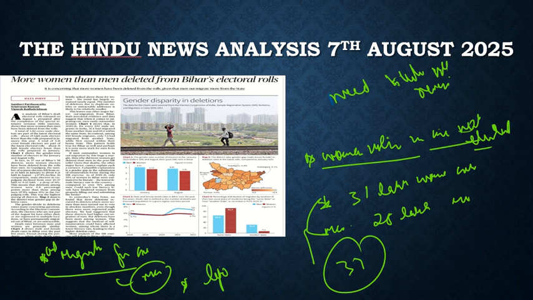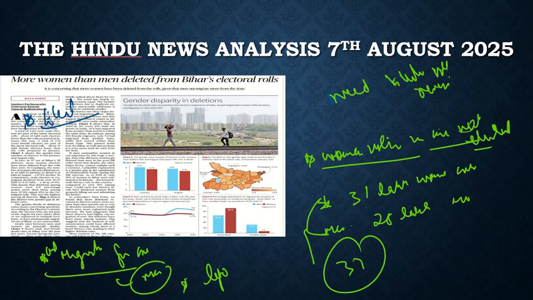And the article here finds this could be the possible reason. What is this? According to the article, if we look at the education level of our women in India, right now we are discussing Bihar, the literacy rate is very low among women in Bihar.